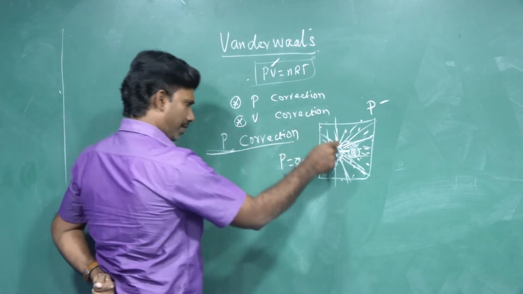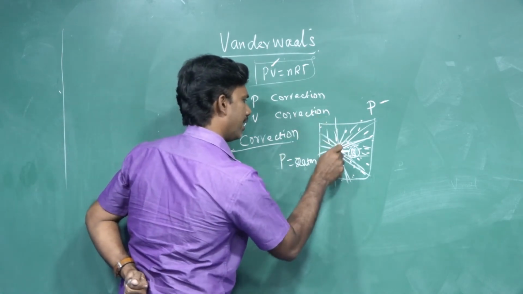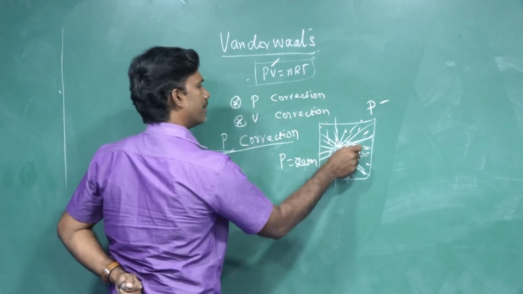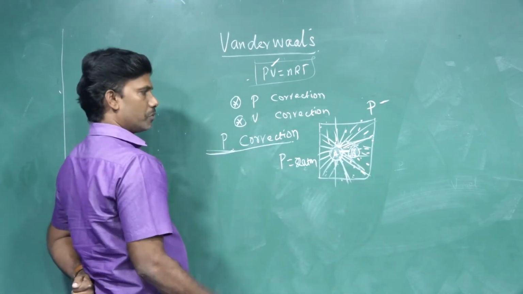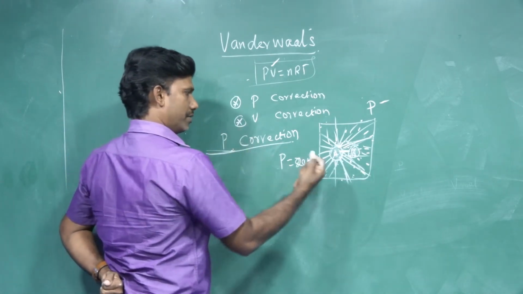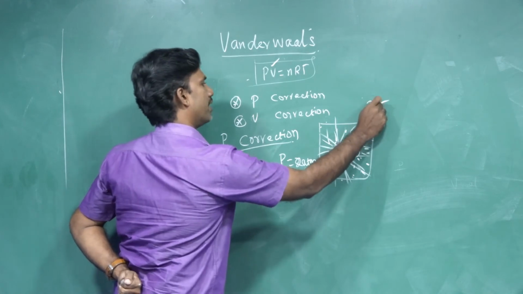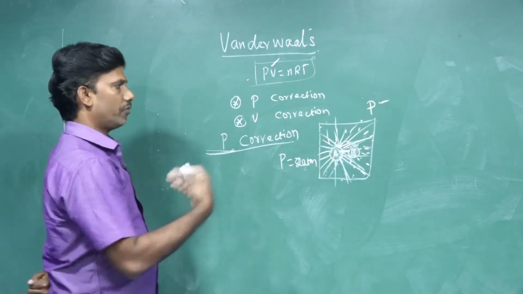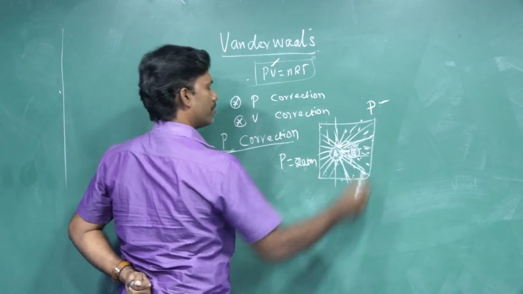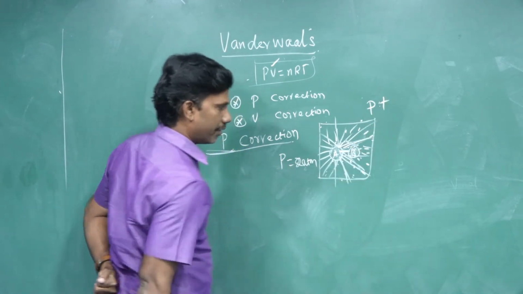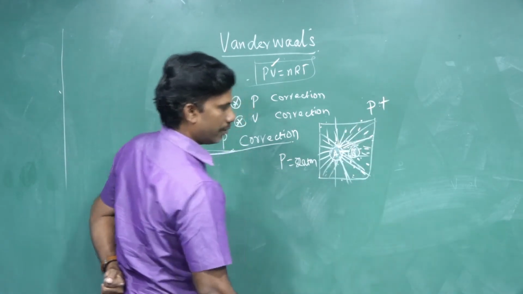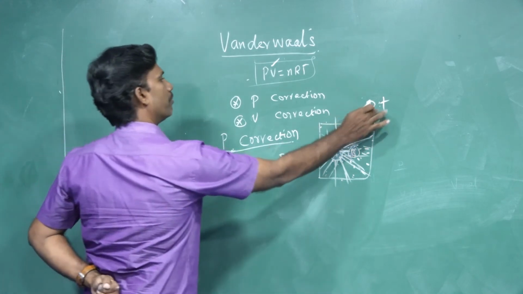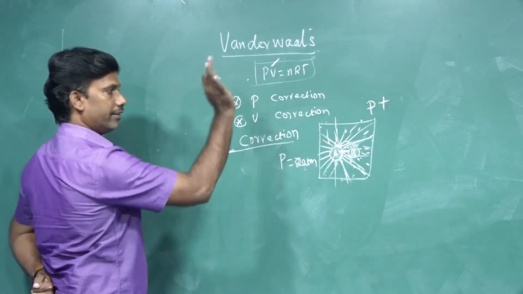But the actual force exerted by A is not so, because it is disturbed by molecule B. So the measured total force will be much less. We need to add some factor to the observed pressure. The actual pressure should be something above the observed pressure.